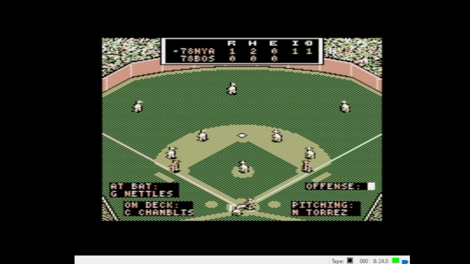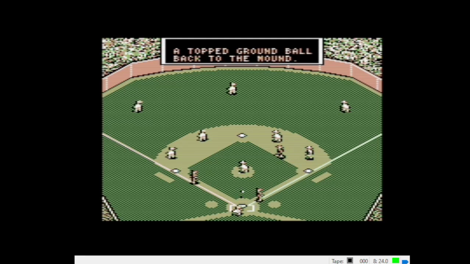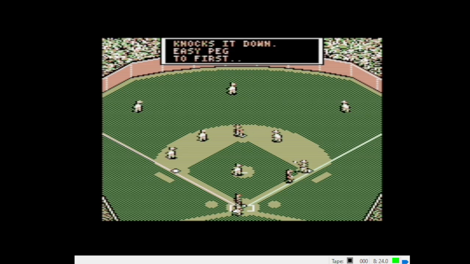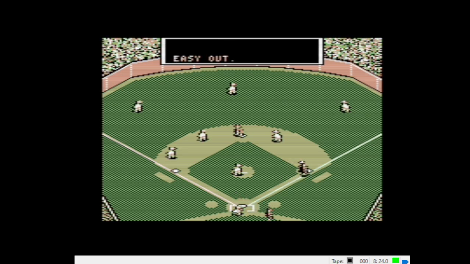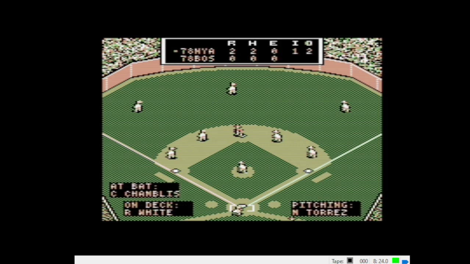Okay, Graig Nettles. 0-1 slider. Topped grounder back to the mound. Torres knocks it down. Easy peg to first. Easy out. Piniella scores, and it's 2-zip, New York. Torres taking the sure out at first, but that cost him a run. They didn't want to bring the infield in, I guess.